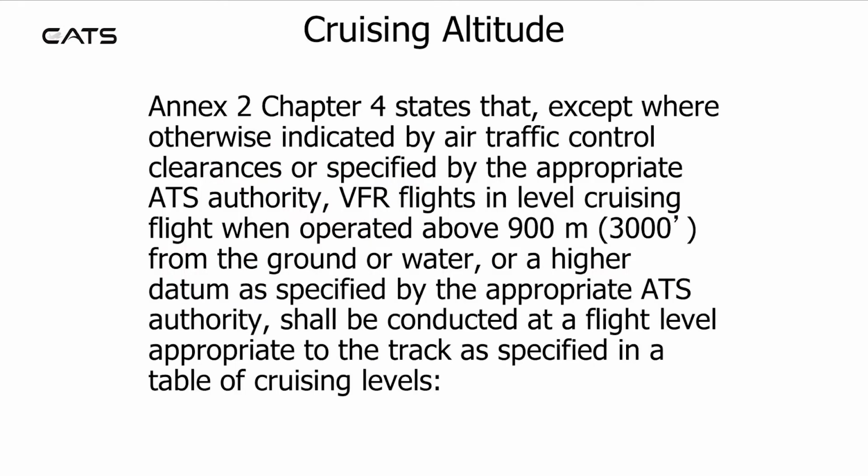Cruising altitude. Annex 2, Chapter 4 states that except where otherwise indicated by air traffic control clearances or specified by the appropriate ATS authority, VFR flights in level cruising flight when operated above 900 meters, 3,000 feet, from the ground or water, or a higher datum as specified by the appropriate ATS authority, shall be conducted at a flight level appropriate to the track as specified in a table of cruising levels.